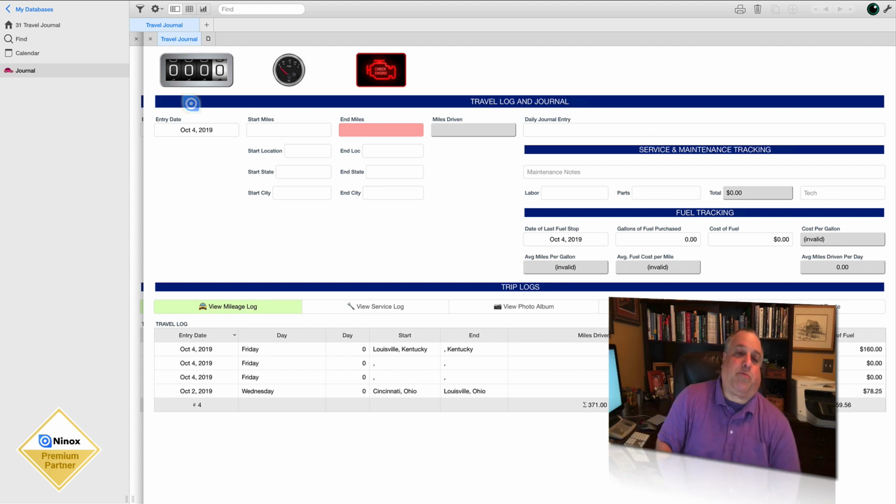So we shouldn't have a problem with multiple days stacking up with each other, assuming we're entering our mileage, our maintenance costs, and our fuel usage and fuel purchases each day of the trip. Now, I understand, of course, that's not always practical.